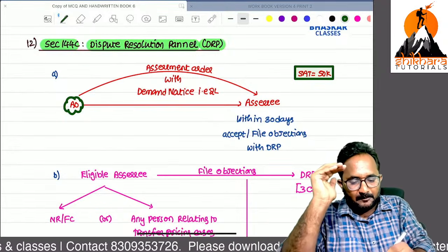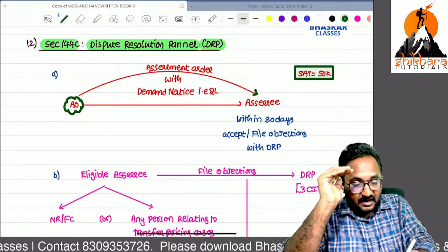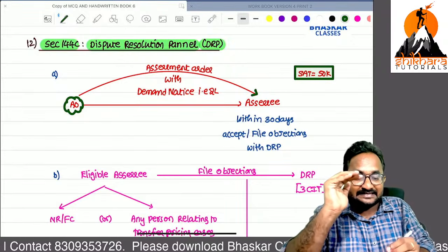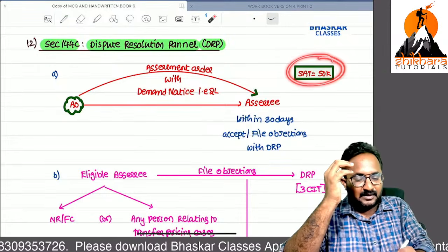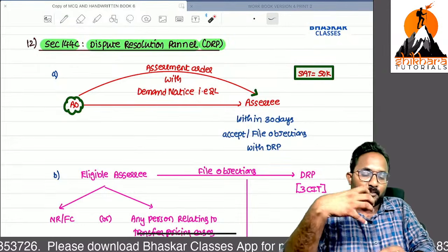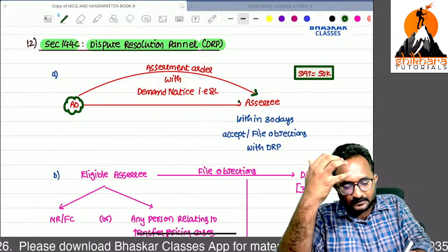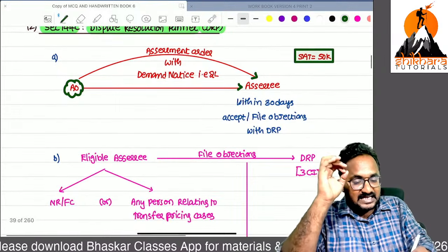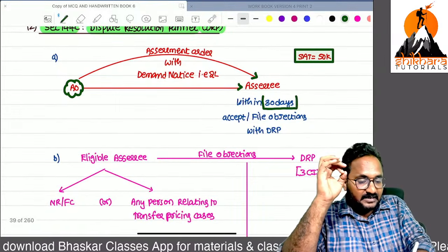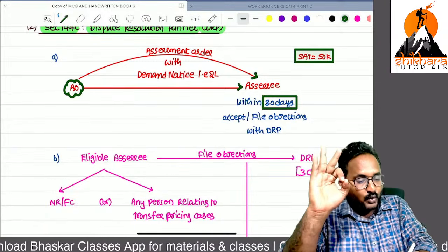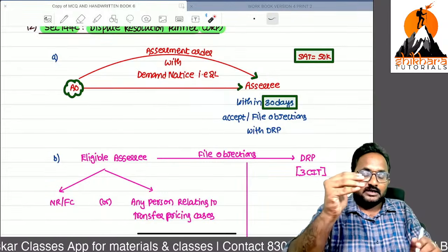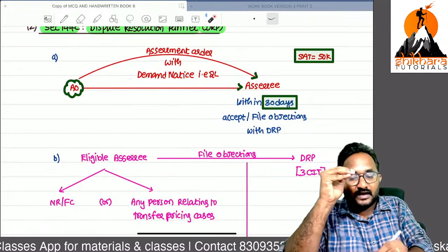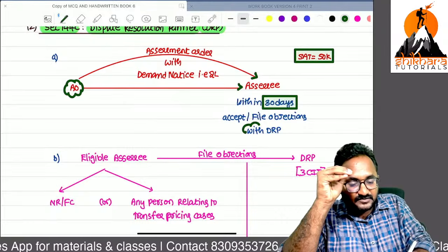Now, after the completion of an assessment, the assessing officer is asking the tax, etc. 2 lakh. That means, already you paid, sir, but I am issuing the demand notice. You have to pay extra 2 lakh as per our assessment. Now within 30 days, the SSE should accept this demand notice and he needs to pay. One option: if you have any objections, now you can file your objections with the DRP.